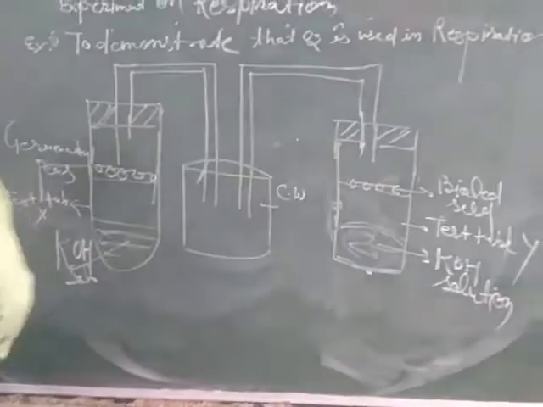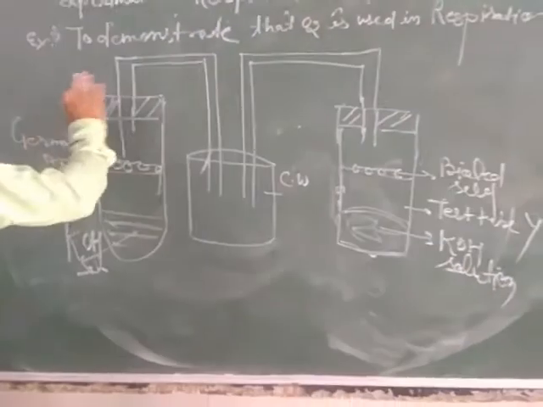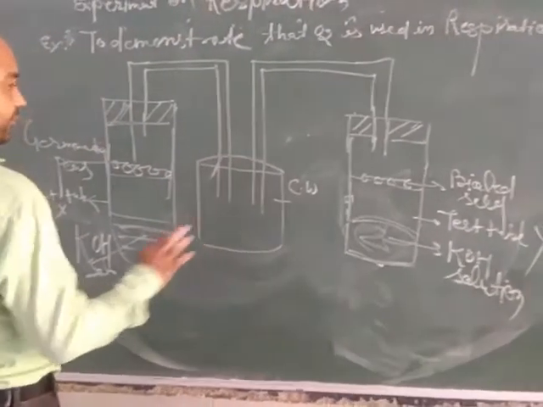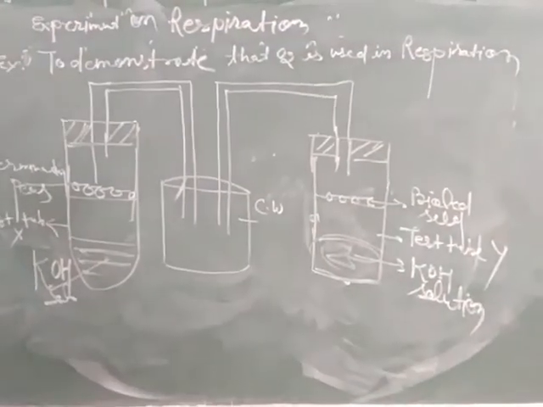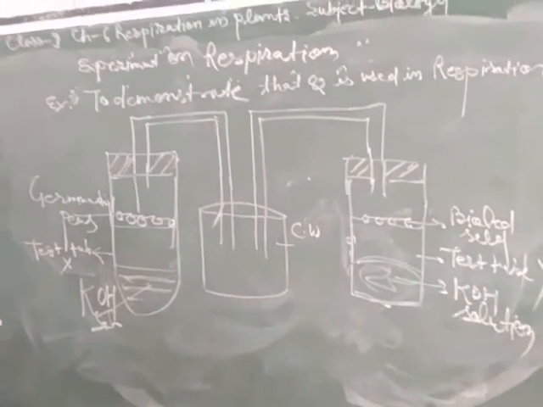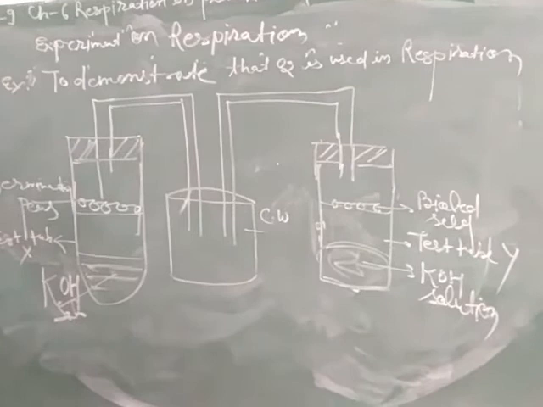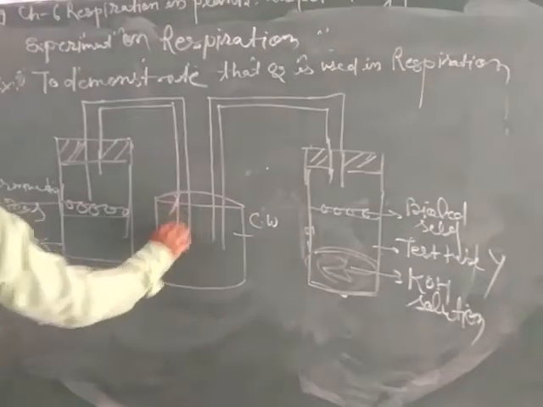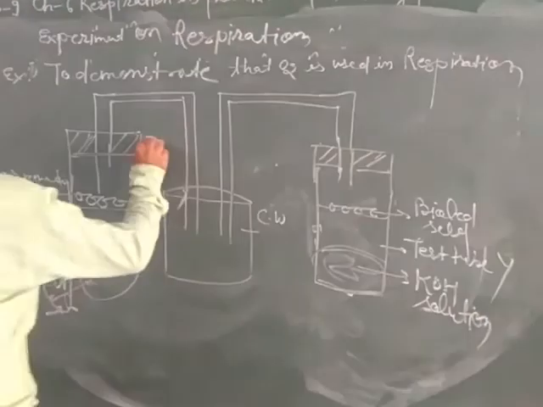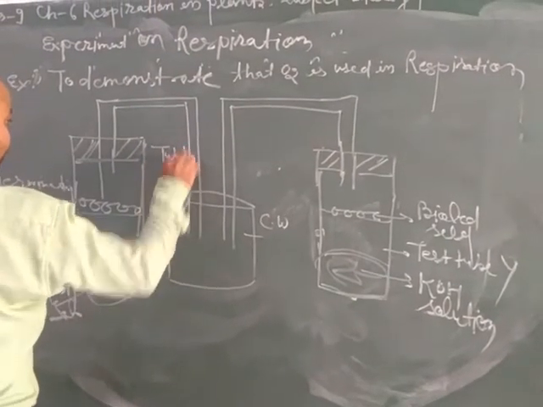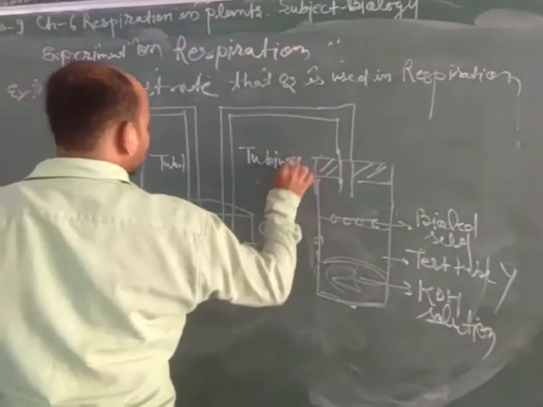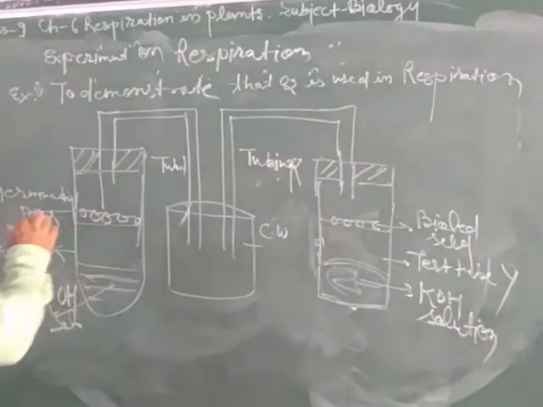As we know, we take germinating seed in one flask, that is test tube X, and non-germinating boiled seed in flask Y. After a few days we observe the level of water in the tubing. This is tubing 1, this is tubing 2.